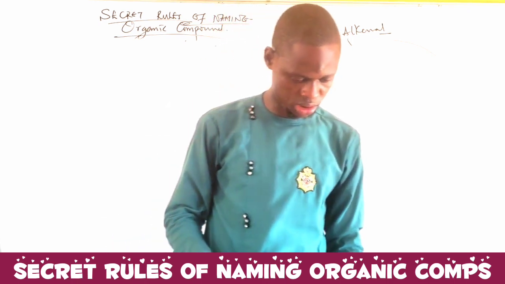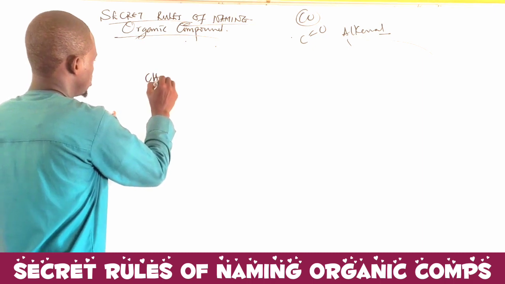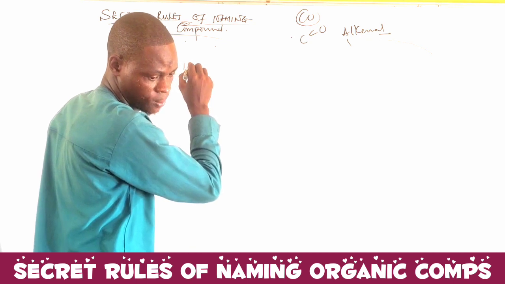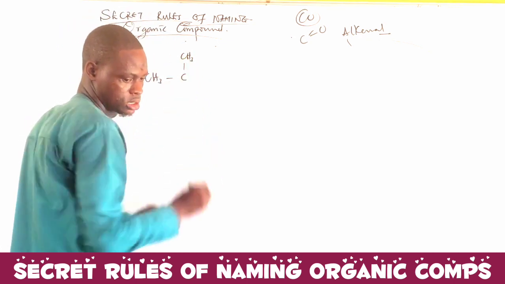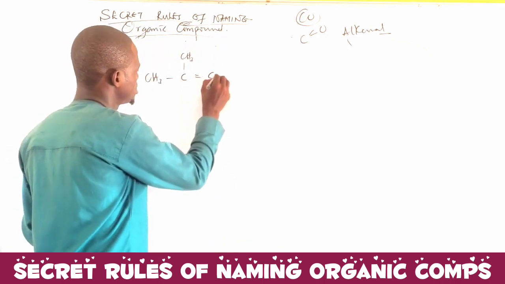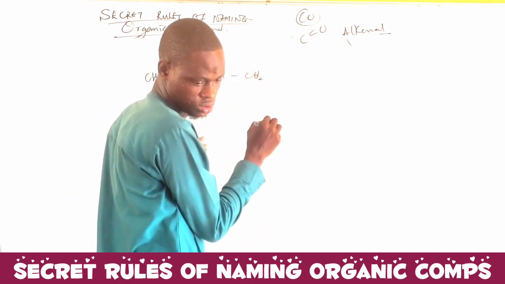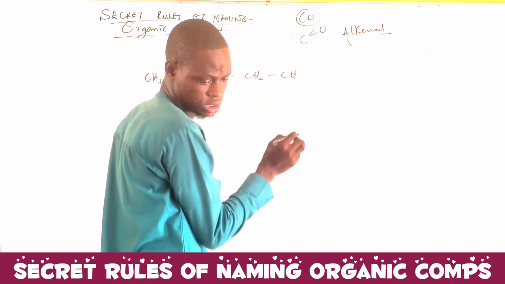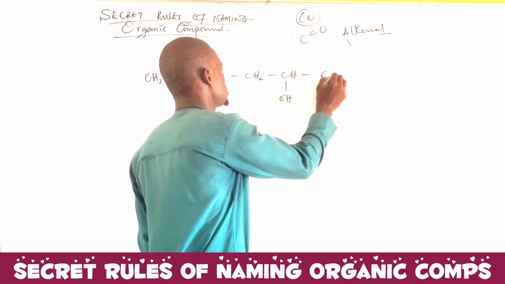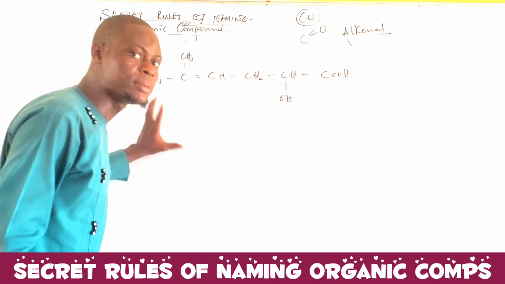Okay, let's take a look at this. CH3, C, CH3. We have CH, we have CH2, I have CH. Then we have OH, and I have COOH. Now, a problem lies in this. How do we name this? What will be the family name?